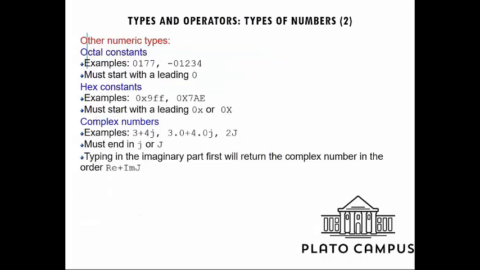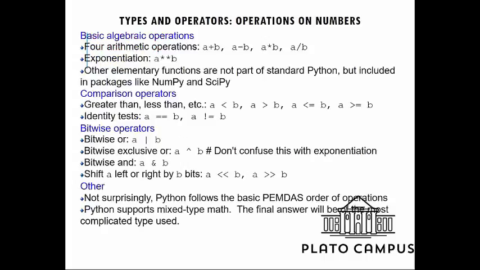Apart from these types of numerics, it also supports octal, hexa and complex numbers. So you can see from here that normally other programming languages don't support that number of various ranges of variables. Now, we will see some types and operators.